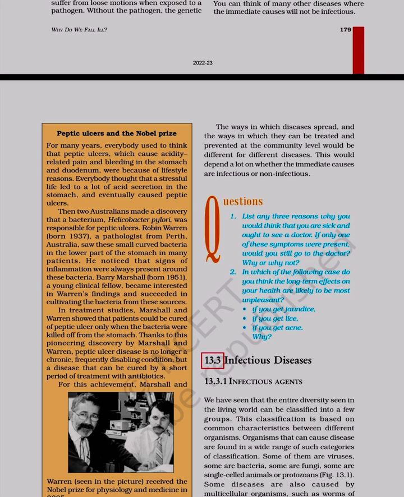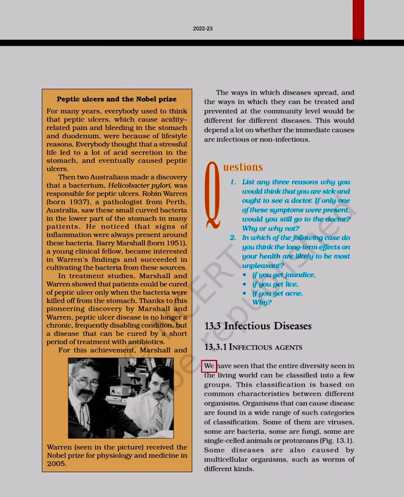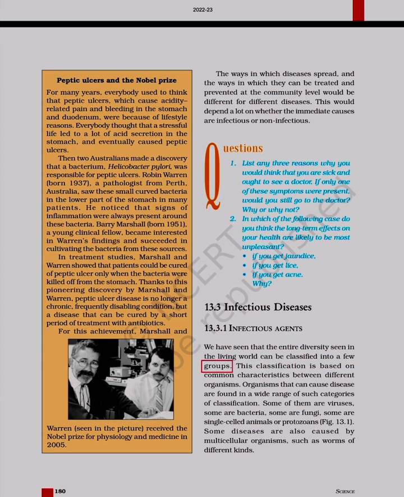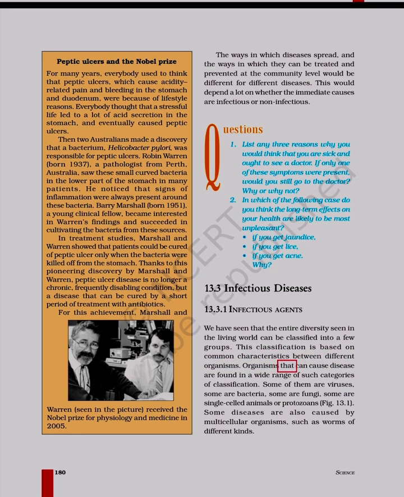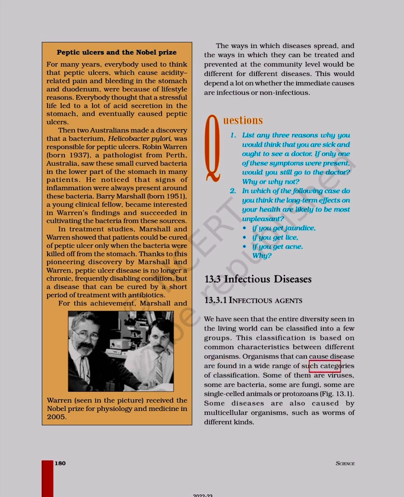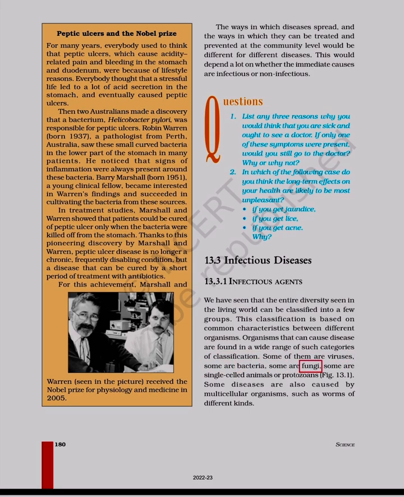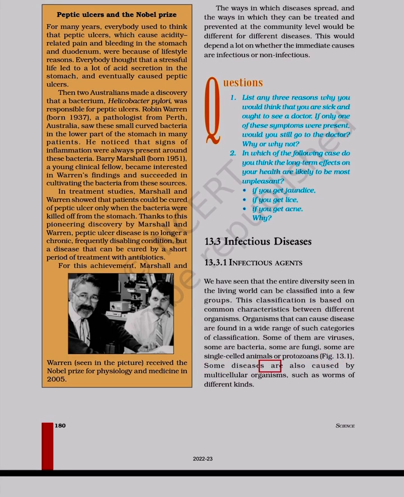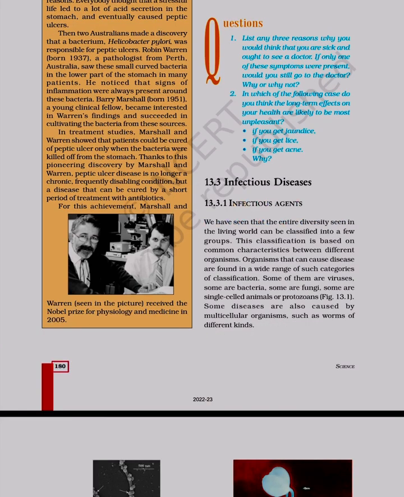Why? 13.3 Infectious diseases. 1. Infectious agents. We have seen that the entire diversity seen in the living world can be classified into a few groups. This classification is based on common characteristics between different organisms. Organisms that can cause disease are found in a wide range of such categories of classification. Some of them are viruses, some are bacteria, some are fungi, some are single-celled animals or protozoans. Figure 13.1. Some diseases are also caused by multicellular organisms, such as worms of different kinds.